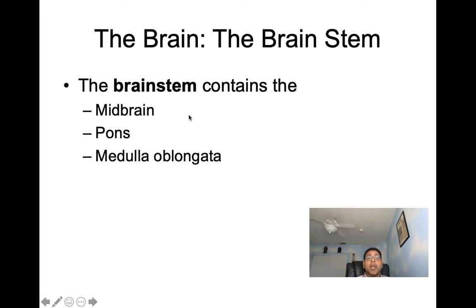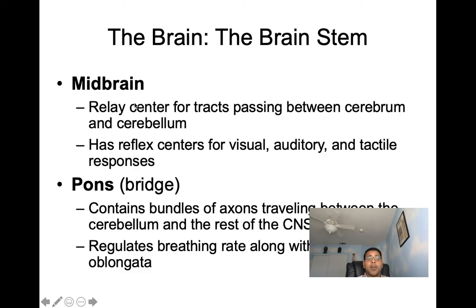When we talk brainstem, the brainstem is going to contain the midbrain, the pons, and the medulla oblongata, which we can also just refer to as the medulla. So let's talk first brainstem. The midbrain functions as the relay center for tracts passing between the cerebrum and cerebellum. It has reflex centers for visual, auditory, and tactile responses. The pons, or the bridge as we can also refer to it, contains bundles of axons traveling between the cerebellum and the rest of the CNS.